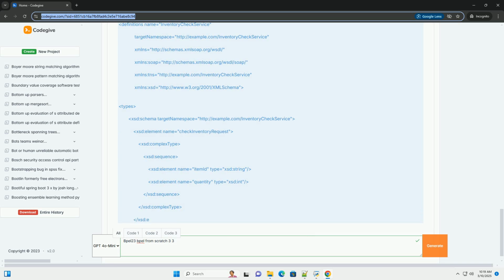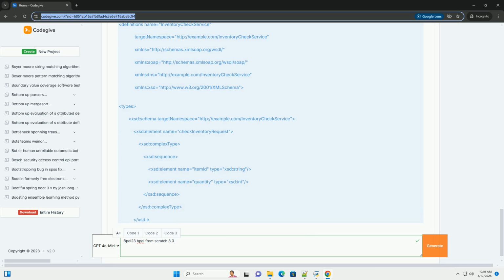4. Send a request. Send a SOAP request to the order process service endpoint. You can use a tool like SOAP UI or write a simple client program to send the request. Here's an example SOAP request. 5. Check the response. If the credit check and inventory check are successful, you should receive a SOAP response containing the confirmation message. If either check fails, you should receive a SOAP fault.